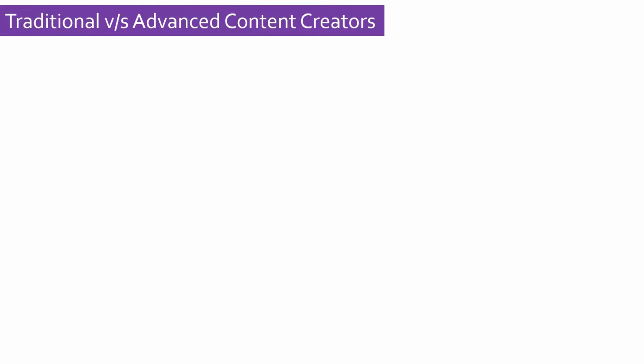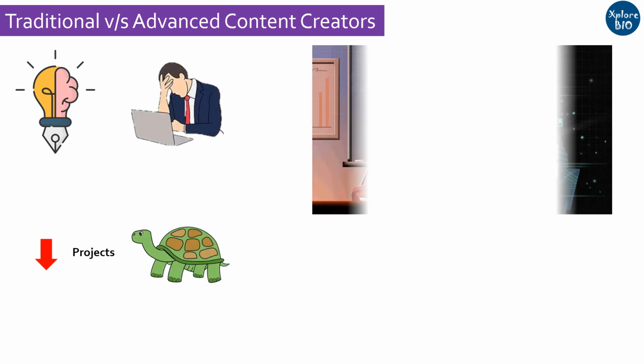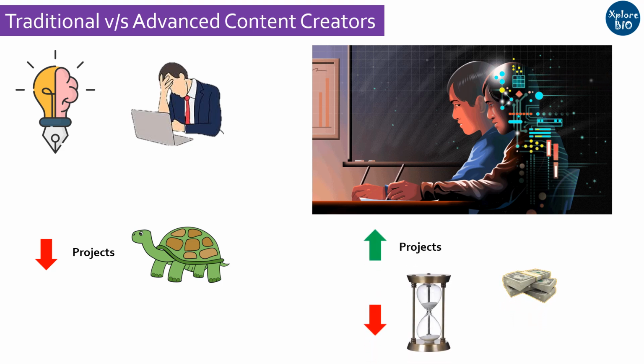Traditional content creators who do their own research and use their own creativity for writing content, although deliver unique content, are slow in completing the projects. But in this competitive world of AI, creators who use GPT and other AI tools for writing their content have a huge competitive advantage of completing more projects in less time and thus earning more. Using AI tools, one can collect data and generate drafts much quicker.